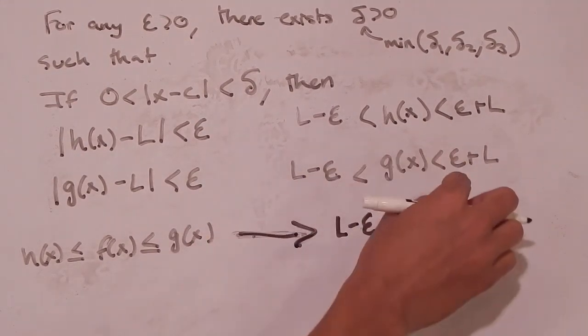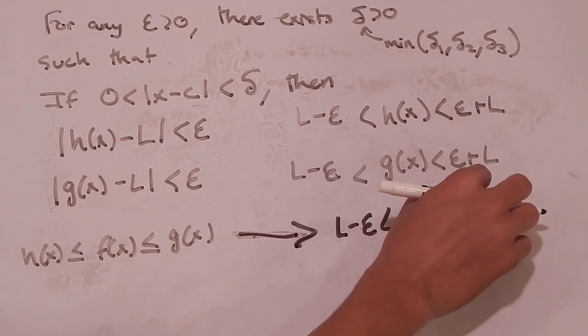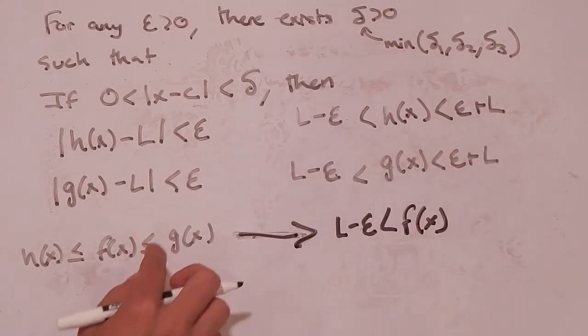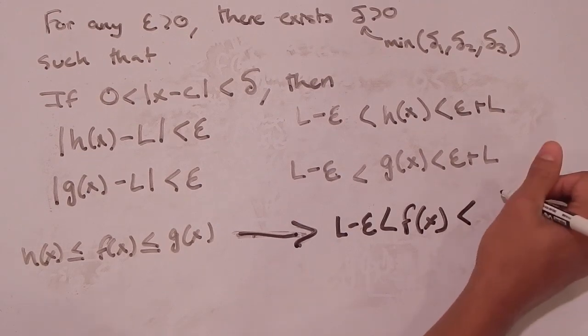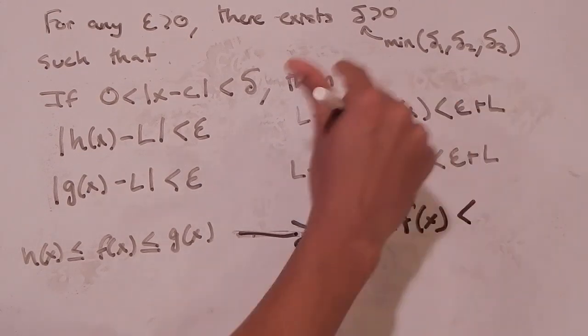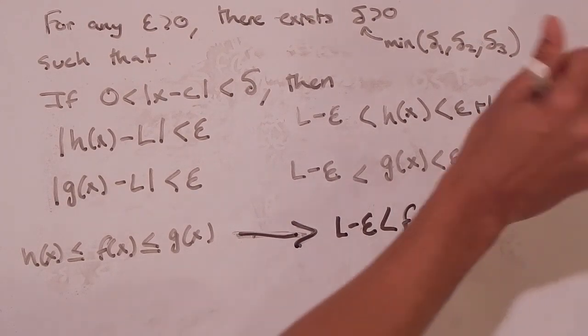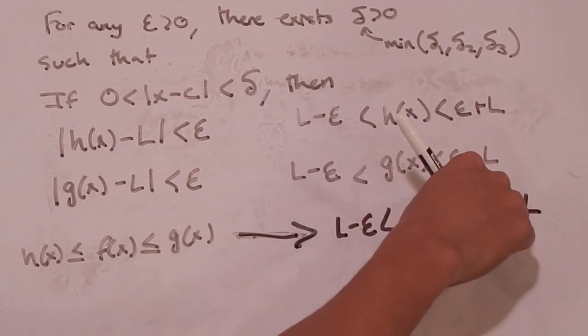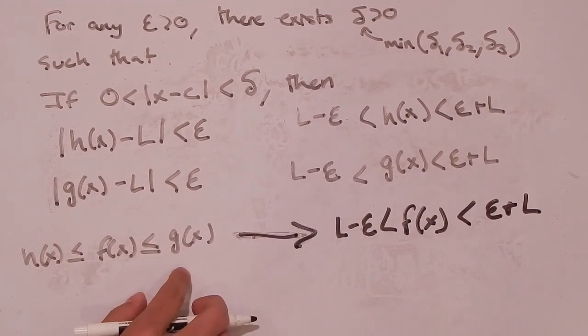And I know that g of x is going to be less than L plus epsilon. And I know that f of x is less than or equal to g of x. So that means I know that f of x is less than epsilon plus L. Why? Because g of x is less than epsilon plus L on the interval, and f of x is less than or equal to g of x on the interval.